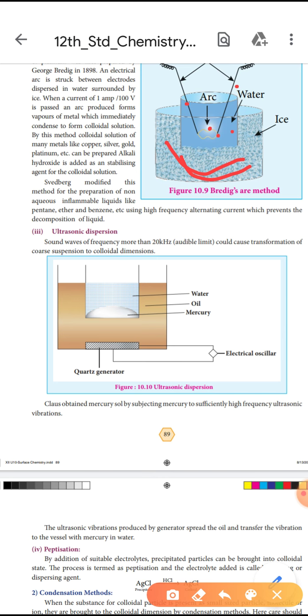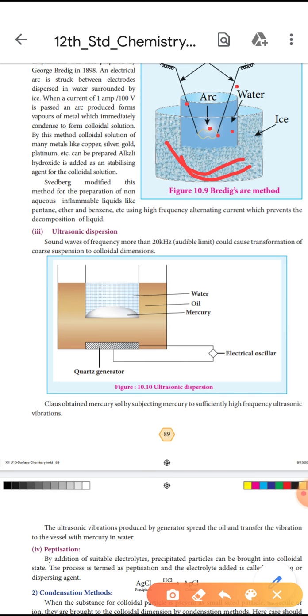Next, third, ultrasonic dispersion. The third method is ultrasonic dispersion. Ultrasonic sound waves are sound waves of frequency more than 20 kilohertz, which is the audible limit. Waves of more than 20 kilohertz could cause transformation or suspension of colloidal dimension.